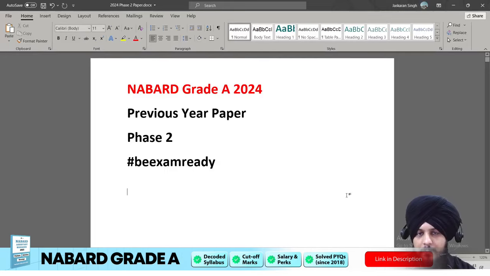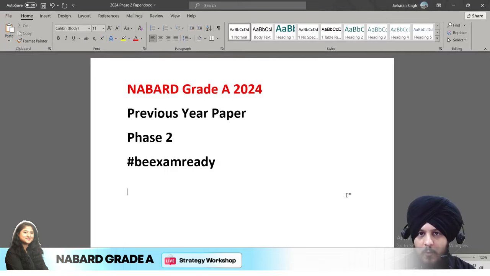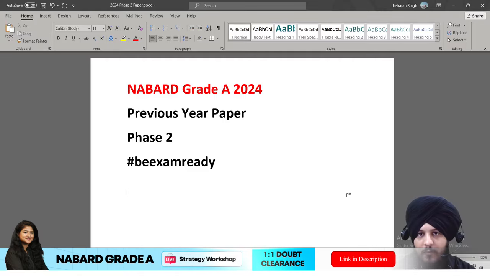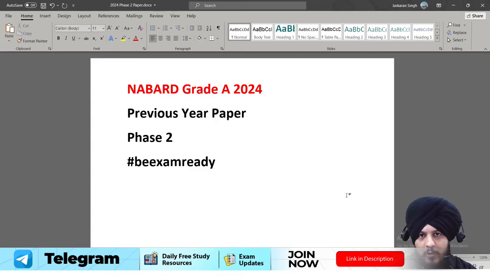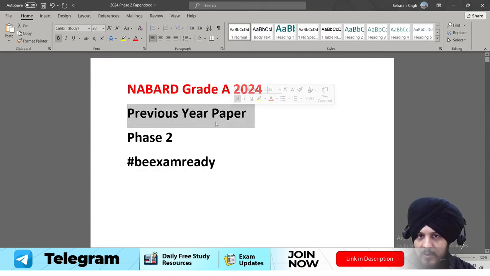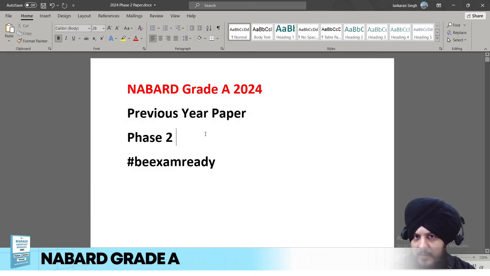We all know that previous year papers play a very important role with respect to the preparation for any examination, including NABARD Grade A. So as a part of this session, we are going to analyze the NABARD Grade A 2024 previous year paper. It will help us to understand the difficulty level, and we will also use this paper to understand how we can optimize our strategy with respect to NABARD Grade A 2025. Back to the video, and let us talk about this previous year paper. And before we begin that, let me tell you the main objective.